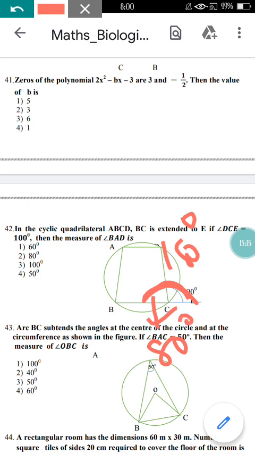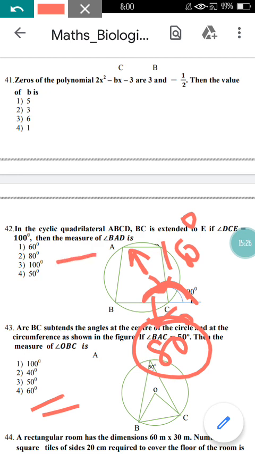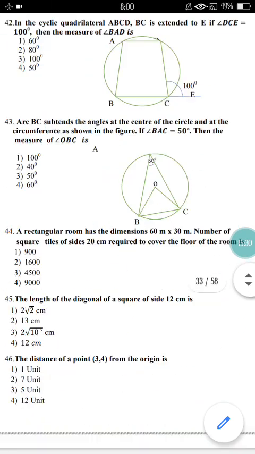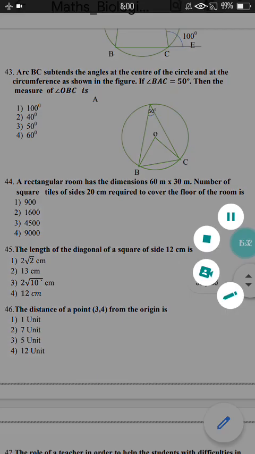And again, you know the property that the sum of opposite angles of a cyclic quadrilateral is 180 degrees. So 80 plus how much will be 180? 80 plus 100 will be 180. So option 3 here is the correct option. Now come to question number 43 here.